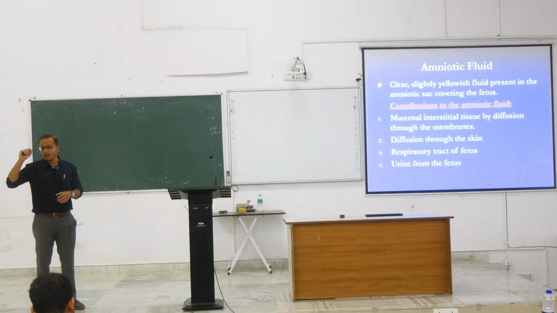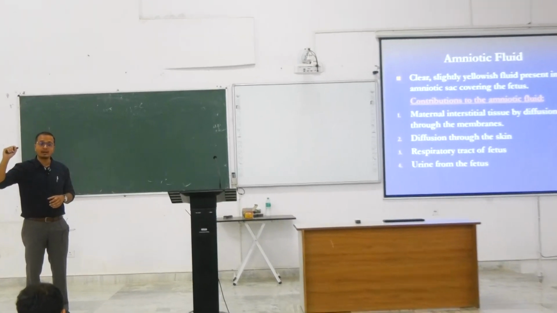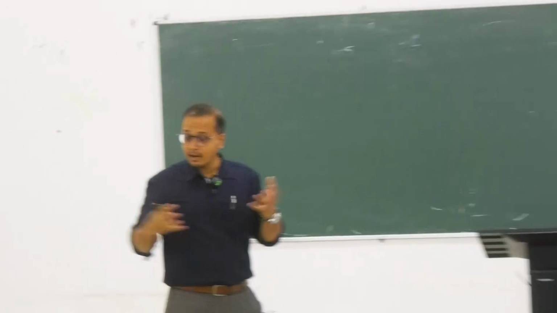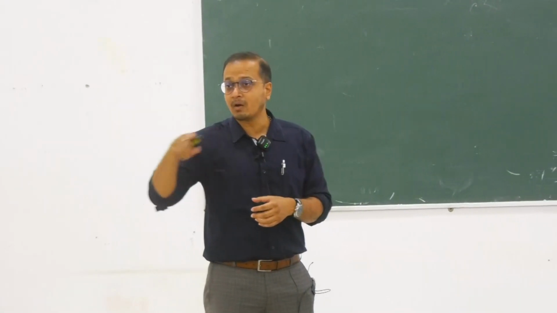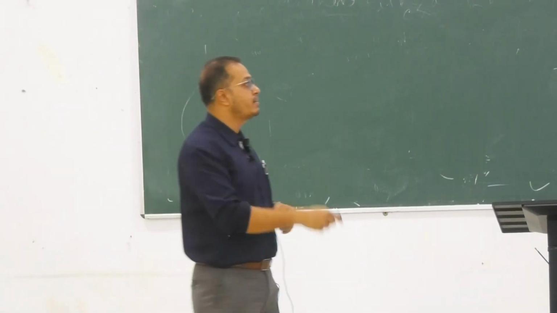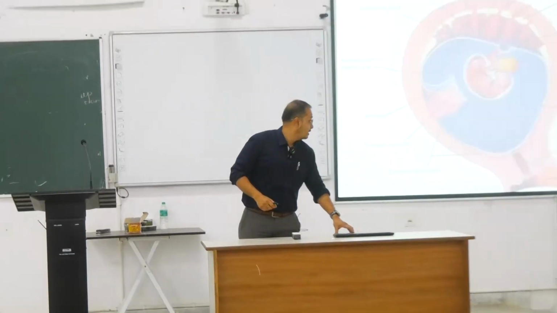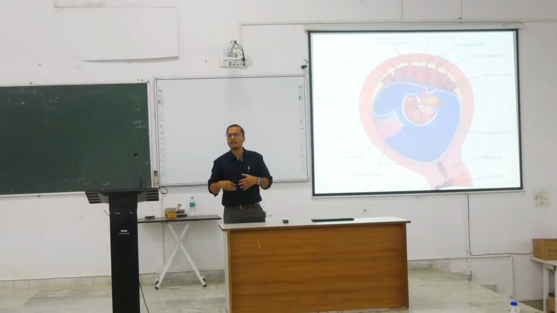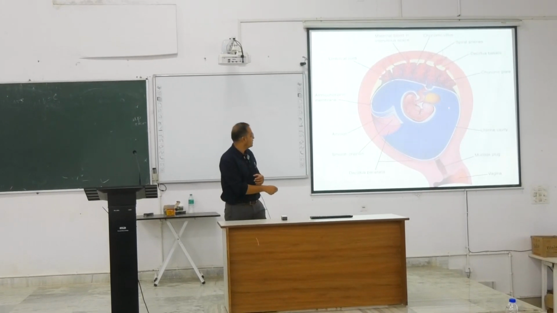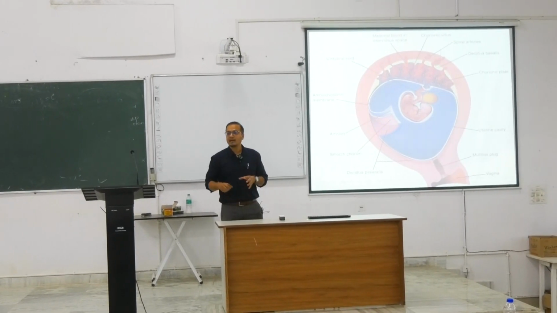By 34 weeks of pregnancy, we have 1 liter of amniotic fluid, and the fetus basically moves around freely in it. The more the pregnancy progresses, the more the amniotic fluid slowly regresses, and as a result the fetus becomes restless and cannot move freely once it reaches beyond 34 weeks, sorry.